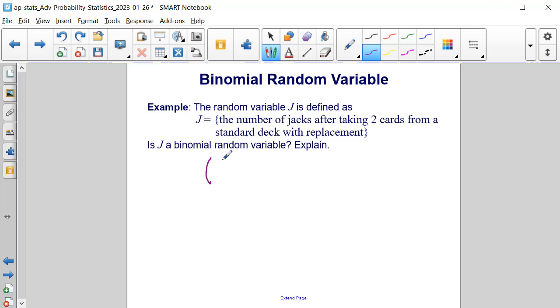The probability of getting a jack for the first card would be 4 out of 52, and since we're replacing it, we're still going to have 52 cards in the deck. Regardless of whether or not the first card is a jack, there are still going to be 4 jacks in the deck. Because this value does not change, we have independent events.